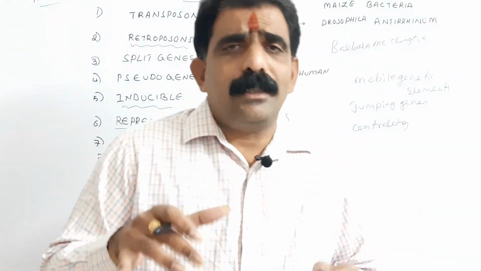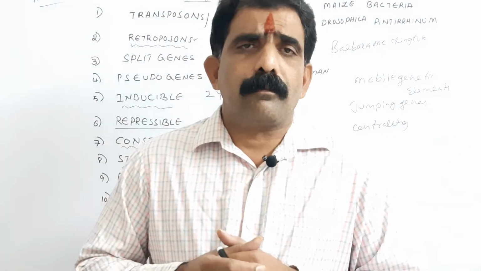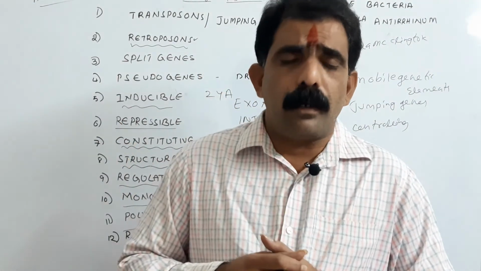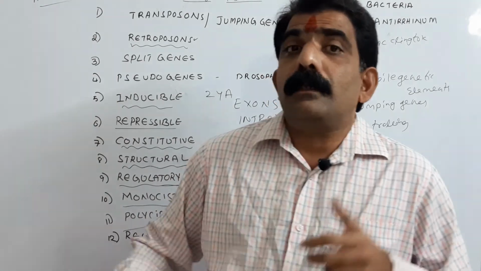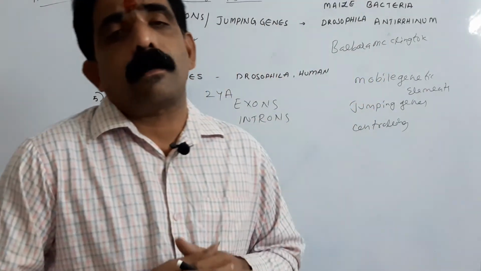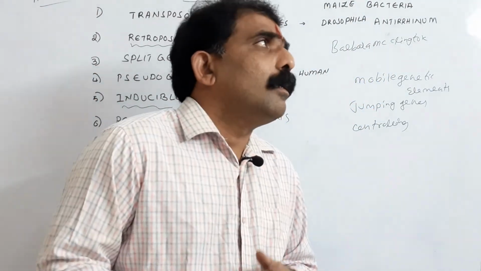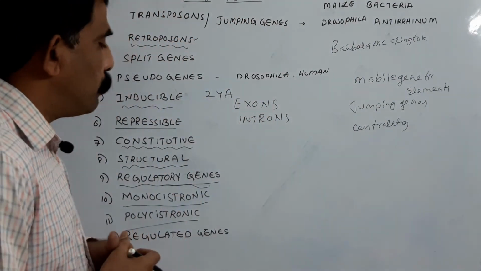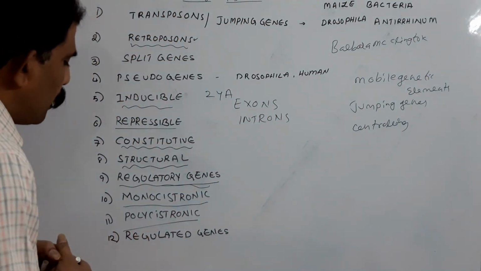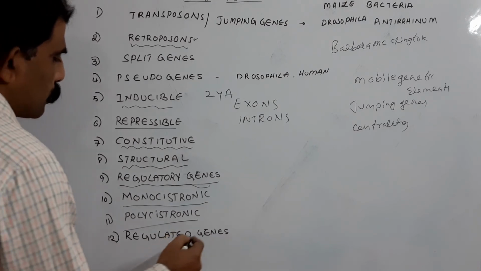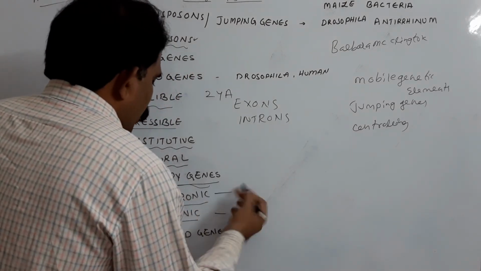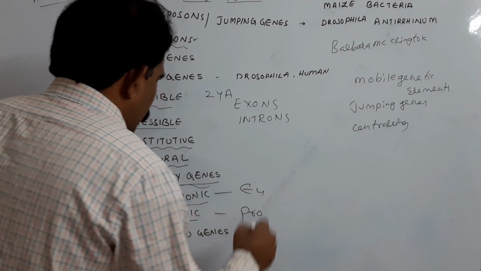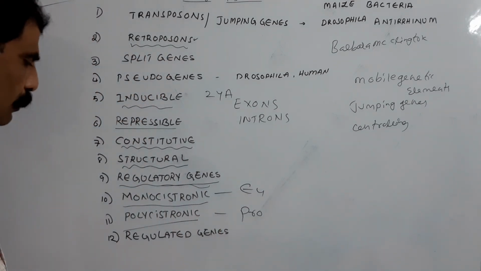So the genes that consist of a single cistron and produce a single polypeptide chain are said to be monocistronic, whereas the genes that consist of many cistrons and can produce many polypeptide chains are said to be polycistronic genes. Polycistronic genes are present in prokaryotes, whereas monocistronic genes are present in eukaryotes.